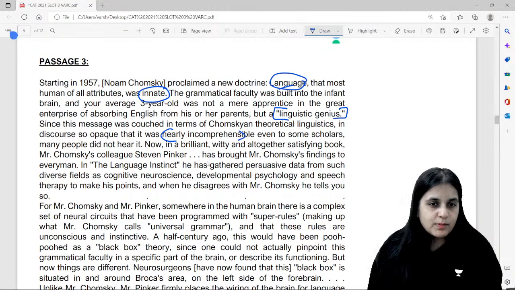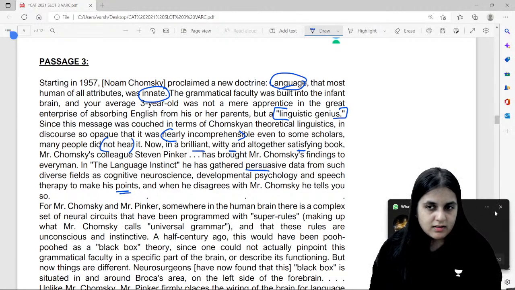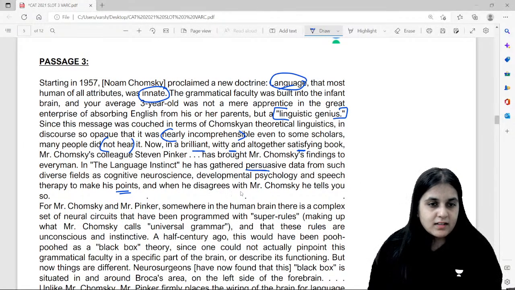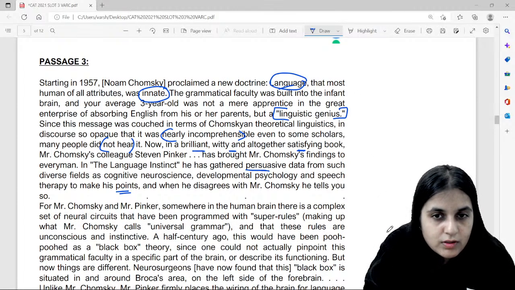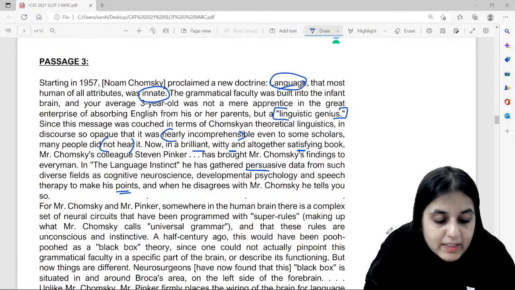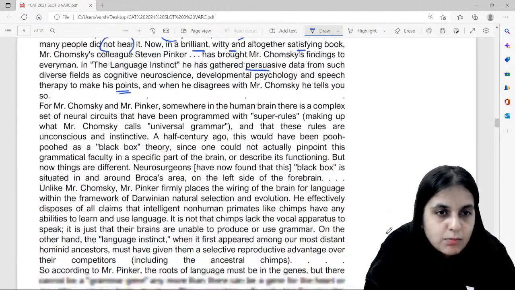कई लोगों को ये समझ में नहीं आया. Many people did not hear it. Now look at the author's opinion. Brilliant, witty and satisfying book. ये finding सब तक पहुंचा है. He has gathered persuasive data to make his points. And when he disagrees with Mr. Chomsky, he tells you so. ठीक है, तो now the author's opinion about the book so far is brilliant, witty and satisfying book.